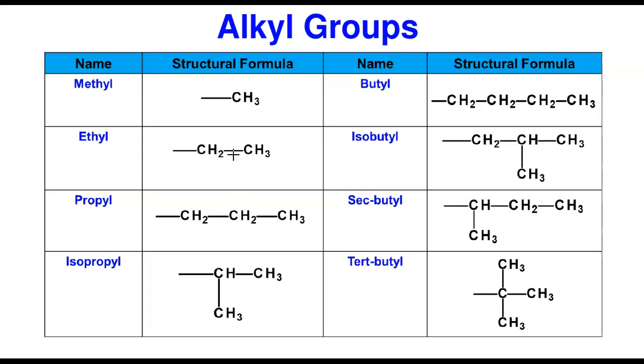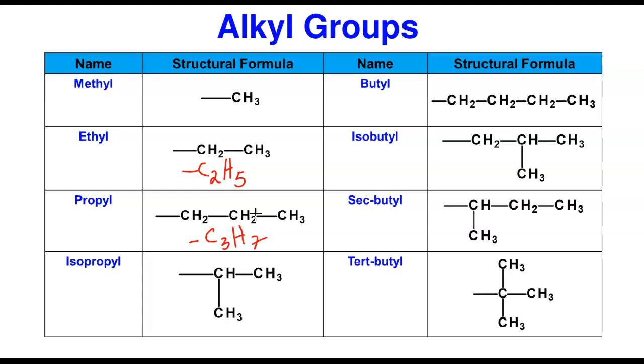So ethyl is 2 carbon. So here, if you want to write the shortcut or condensed formula, it will be C2H5, because 3 plus 2 will be 5. Propyl is 3. Propyl has 2 types. Propyl will be C3 because propane is C3H8. So if you remove 1 hydrogen from there, it's going to be C3H7.